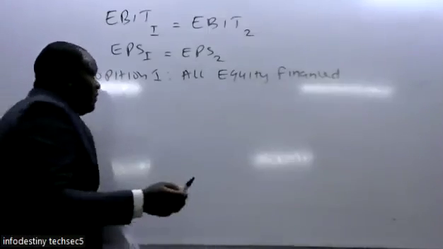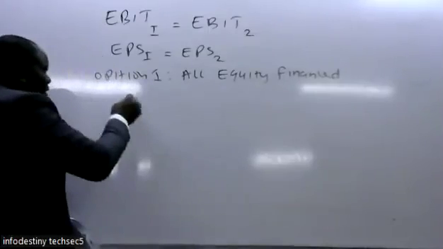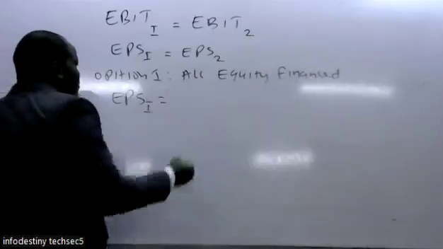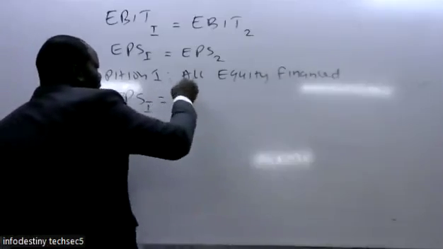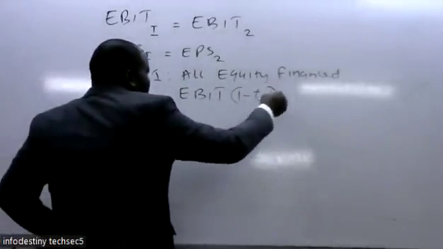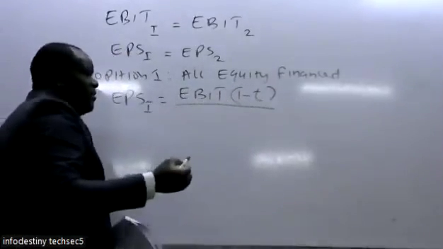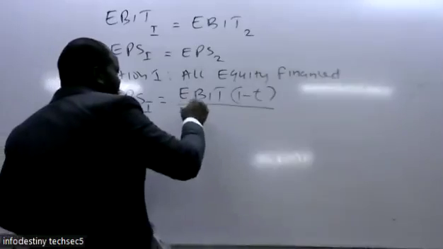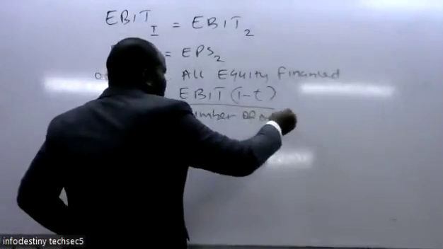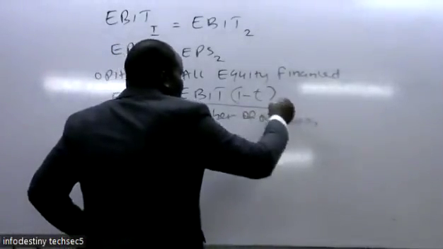So if it is all equity financed, earning per share for that option 1 would be equal to earnings before interest and tax, 1 minus the tax rate. We divide by the number of the ordinary shares.